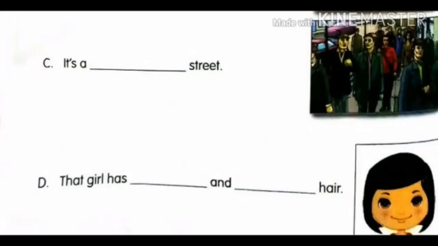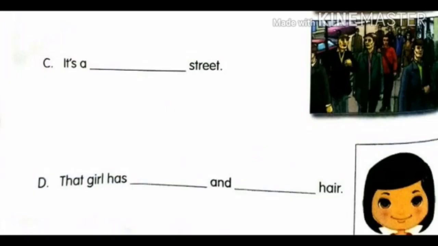Now check your question C. It's a dash street. What type of street it is? You can find the answer there. So whichever suits that one, you can use it. Now D. The girl has dash and dash hair. Coming to hair, what do we use for hair? What type of hair is she having? Basing on that, you complete the two adjectives in those two blanks.